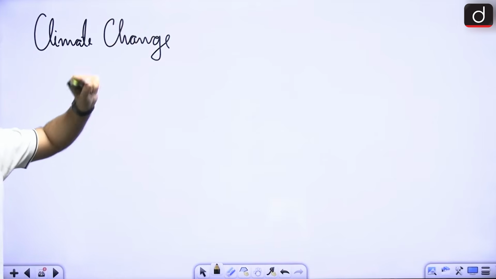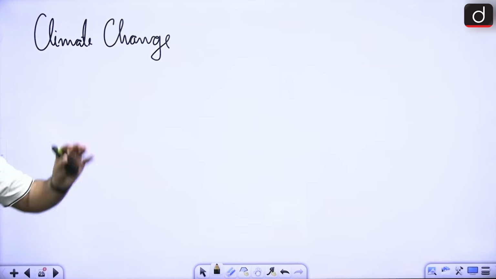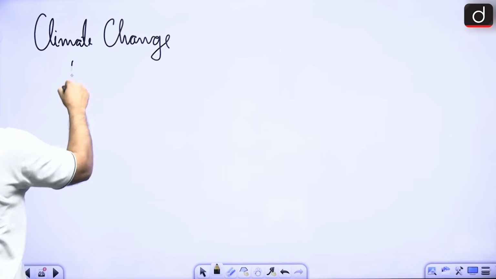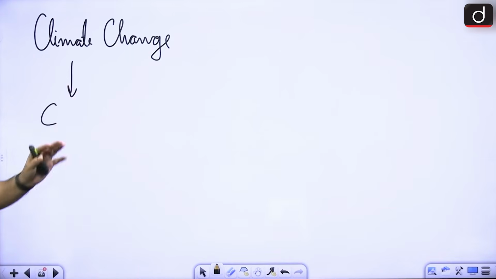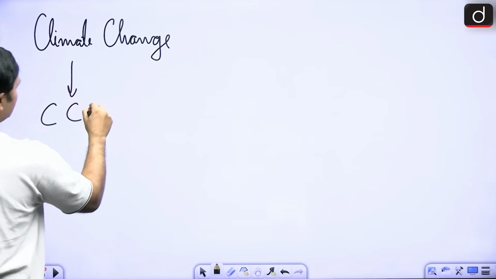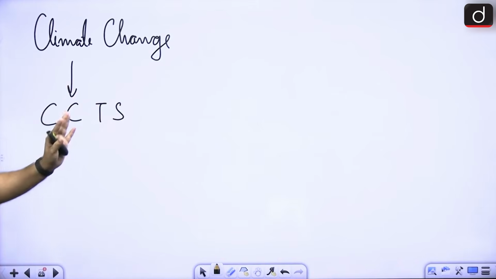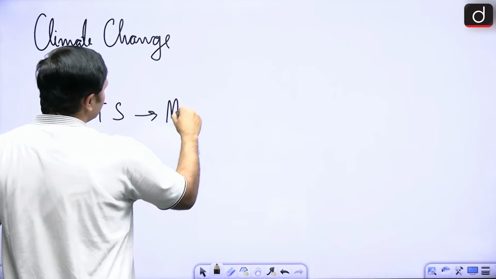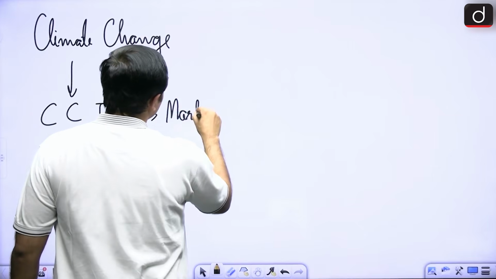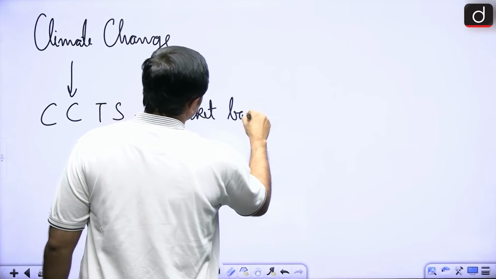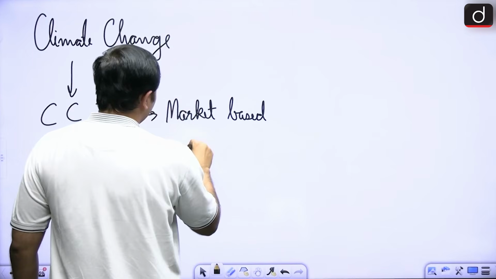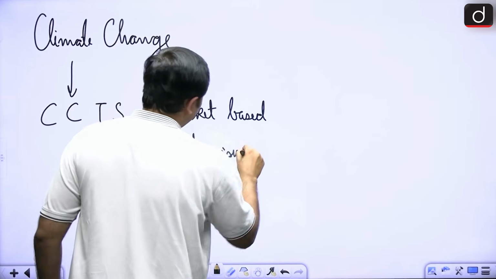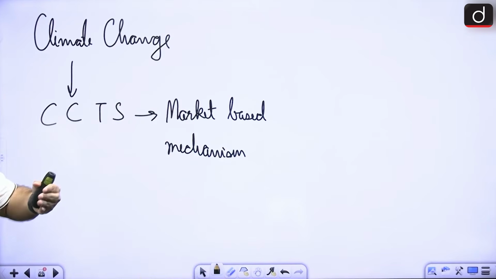So under CCTS, that is the carbon credit trading scheme, it is a market based mechanism to reduce our emissions.